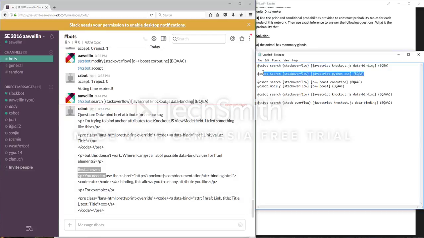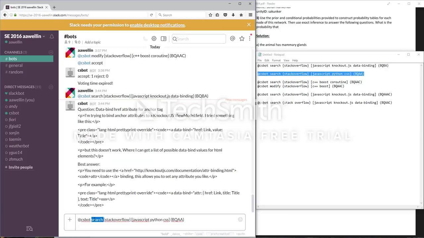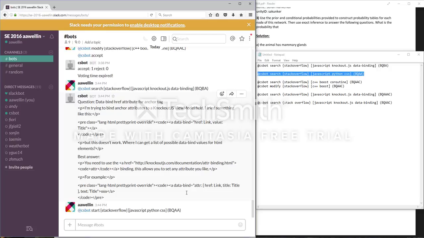So then the next case is instead of search, we want to say start, and this will start a voting system between you and your colleagues. In this case, I will be doing the voting myself because the bot doesn't actually care who's voting. But in theory, I would post this, and then colleagues would tell me if they think this is a good query to ask the bot or not. And this time we are asking for best questions, all answers. So we'll start, and we can see the bot doesn't do anything.